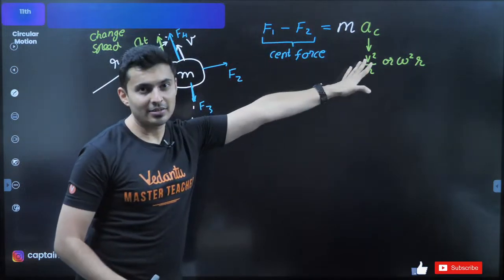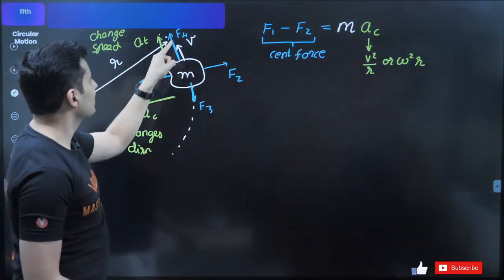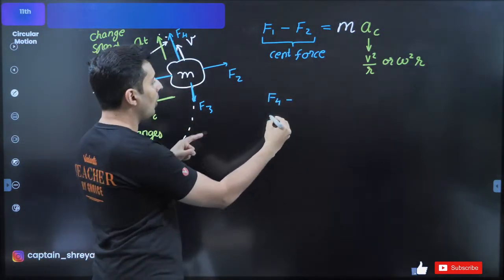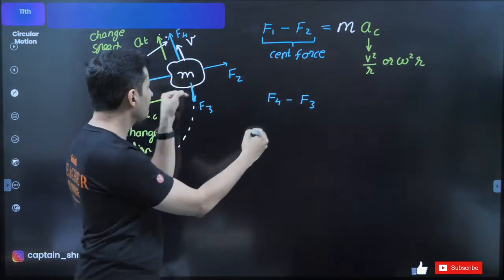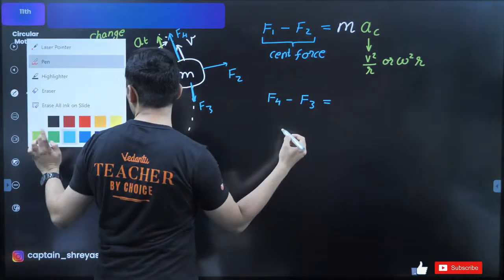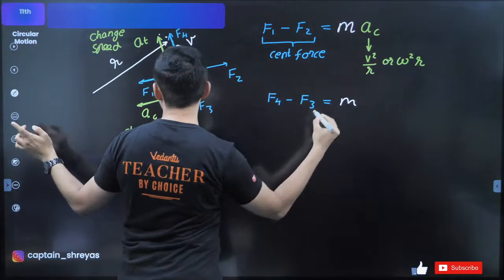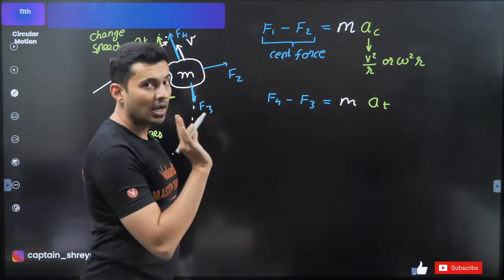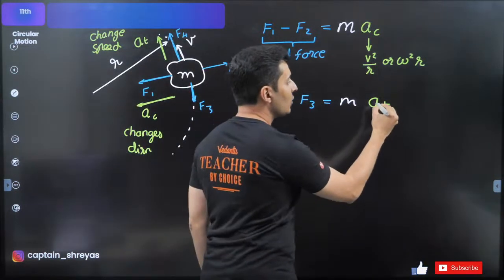Next important thing which you should know, in the tangential direction, very similar. Force is mass into acceleration. It's accelerating this way. So I will just say this bigger force minus the opposing force. Why minus? Because it's opposite to acceleration. This will be equal to mass into tangential acceleration. Tangential acceleration is going to change the speed.